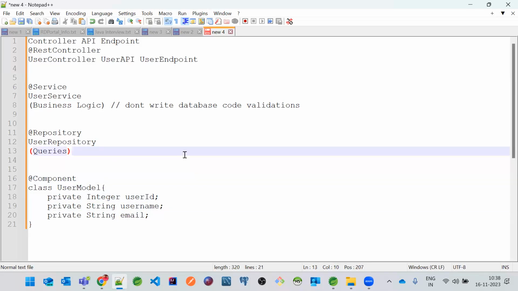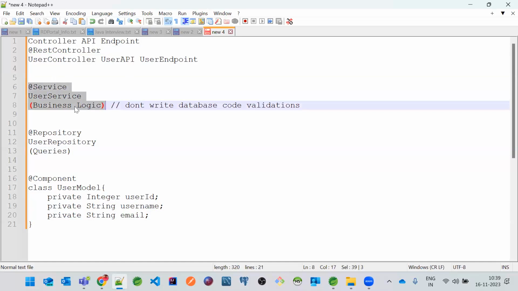That's the reason they have segregated annotations also, because you cannot write a single class and merge all the logic. We can call this from the controller, and we can call the user service. Let's say I want to pass this user information with user ID, username, password, email. I just have to check whether the email is in the right format or not. Those kinds of checks we perform in the user service, and that is the business logic.